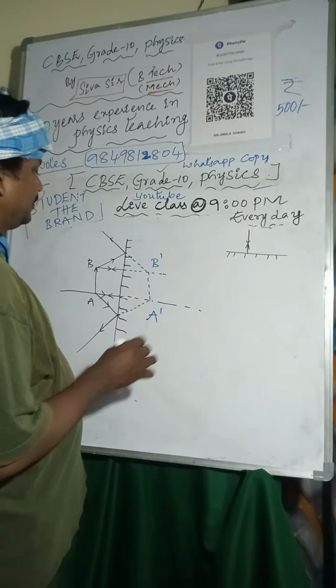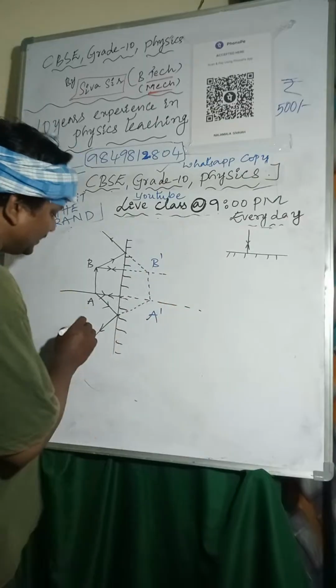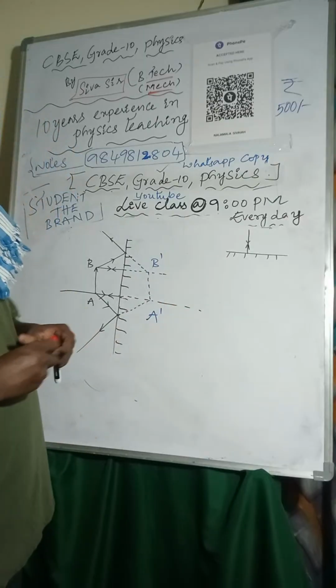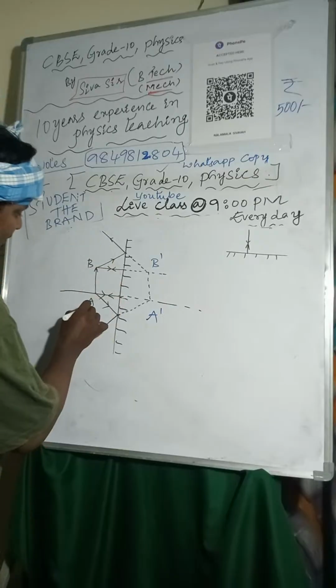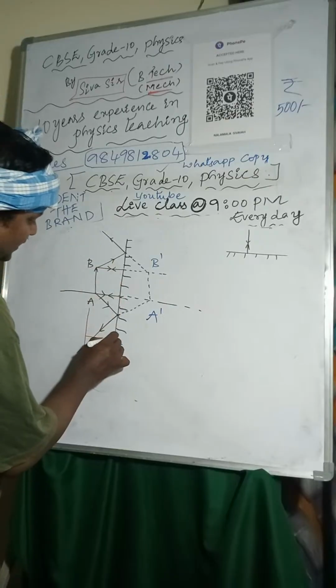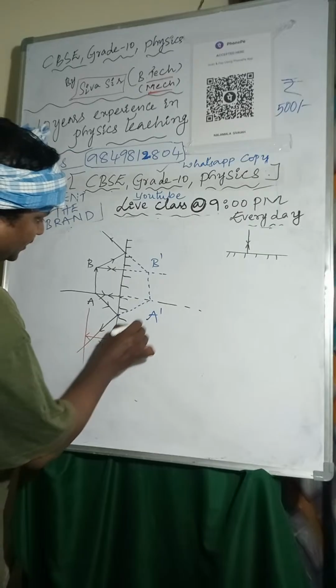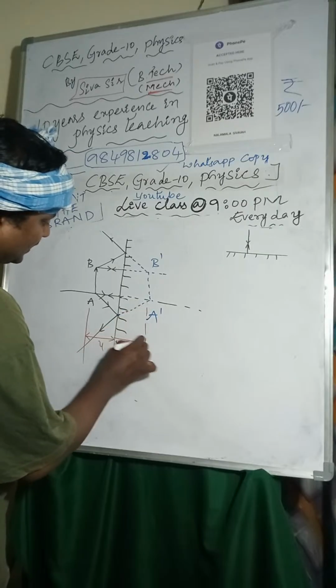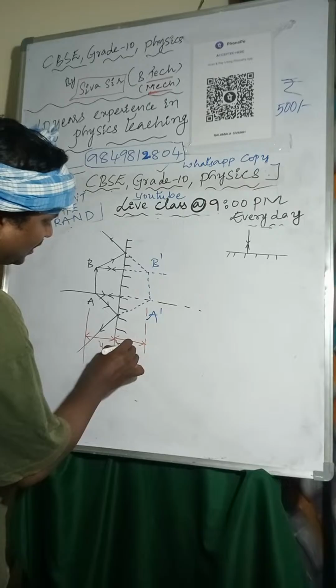Now, the distance between the object and the mirror is called the object distance. The distance between the mirror and the image is called the image distance.